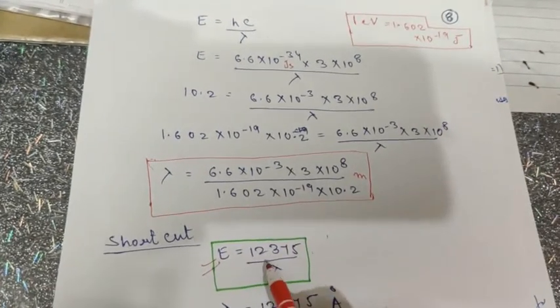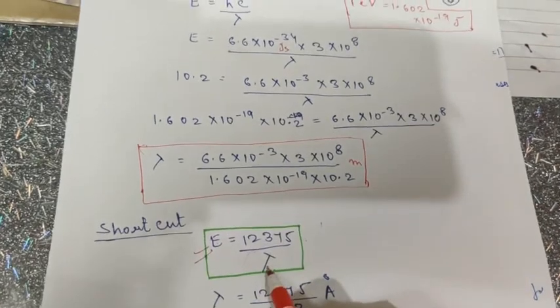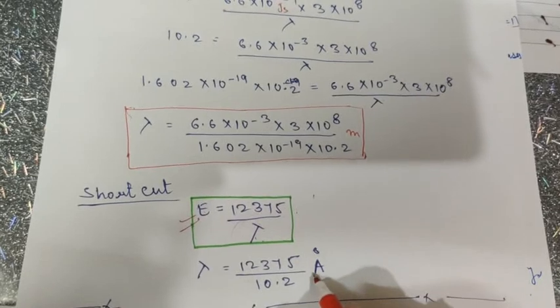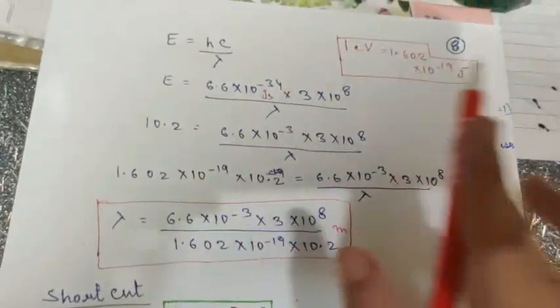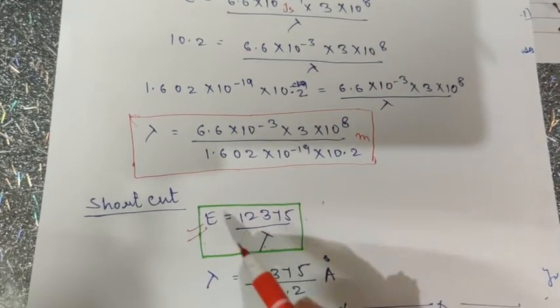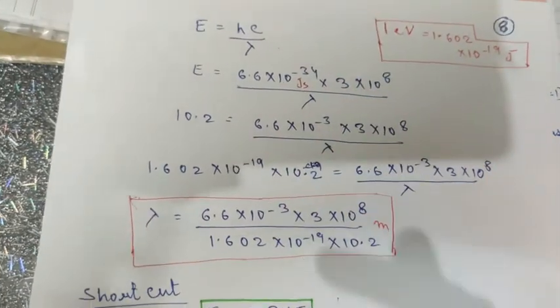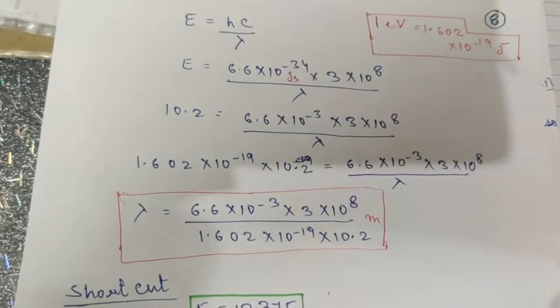Now by simply substituting the value of E, you can get the value of lambda, and the best thing is the value you'll get is in angstrom. Okay, you don't need to do any conversion in this case, if you are using this formula. So this is just a shortcut to help you out in solving the numerical. Otherwise you can follow these complete steps that I have mentioned here.